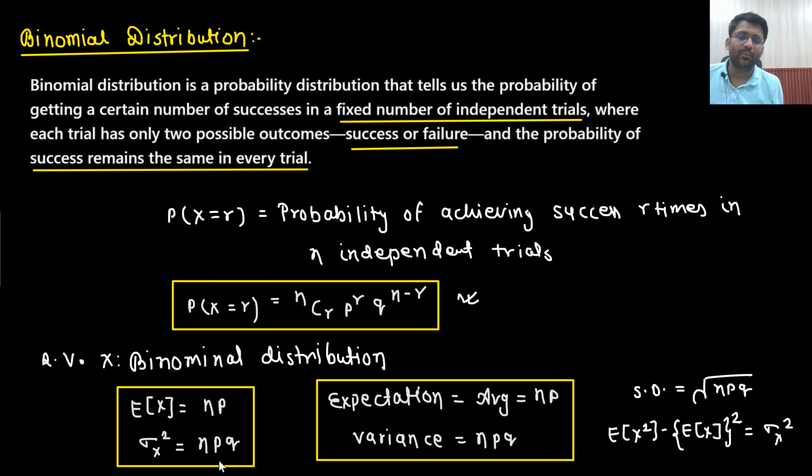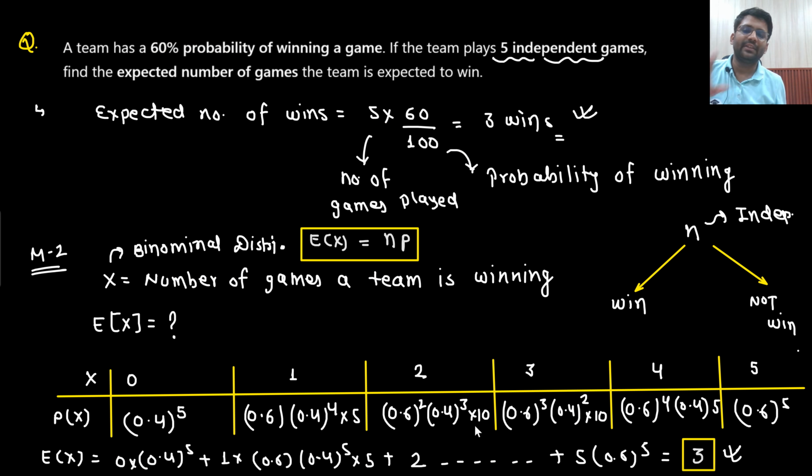Then what you will do is n into p, or you can say n into p into q. How did we verify? We verified with a very simple example: if a team has a 60% chance of winning and they are playing 5 games, how many games are they expected to win? That would be the number of independent games they are playing multiplied by the probability of success. So 5 into 0.6, that will be 3 wins.